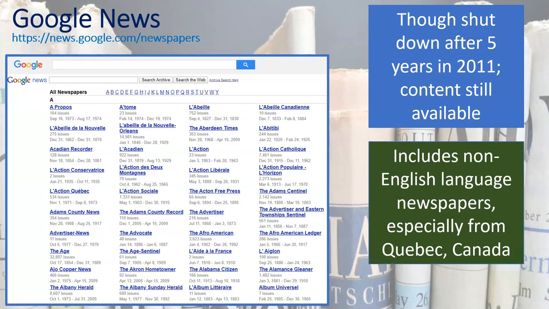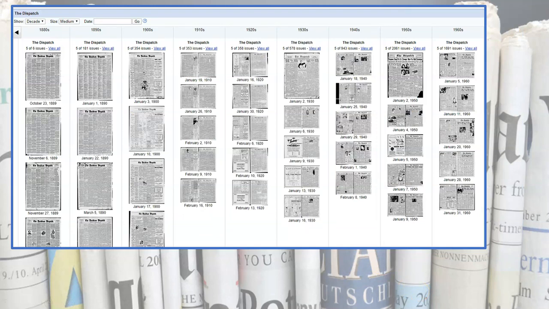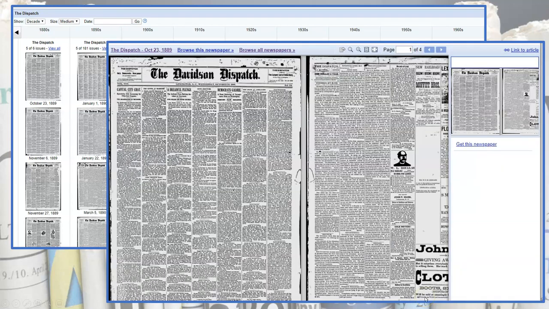And the key to recognize is it does include non-English language newspapers, especially those from Quebec, Canada. And here's an example of a newspaper called The Dispatch, published in Davidson, North Carolina. And here you can see the typical layout for a newspaper. It's broken down by decades, and then whatever issues are within that. Normally within decades, it goes down to year, and then within year, it'll go down to months. And then you can identify the issues you want to look at. And then it is like just digitally flipping through a newspaper. And most of you are probably familiar with this now, since there are many digitized records on Family Search, and we're frequently doing this.